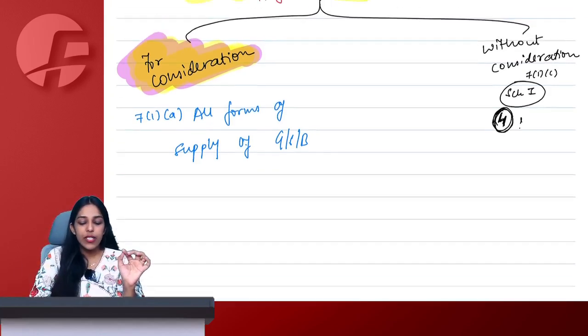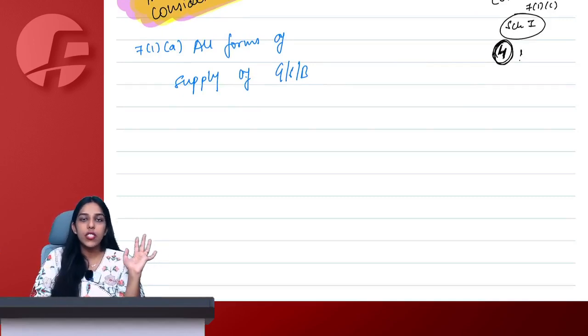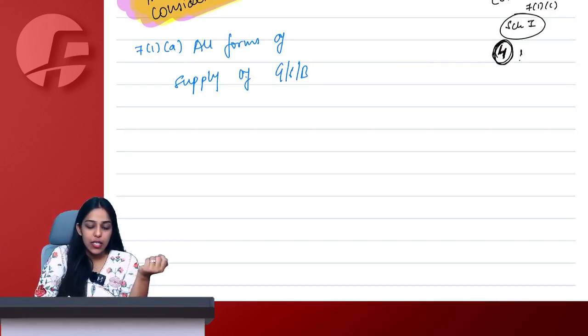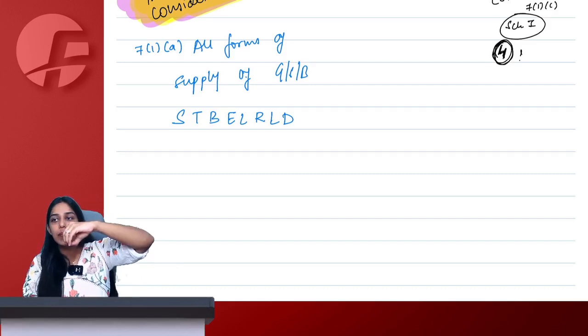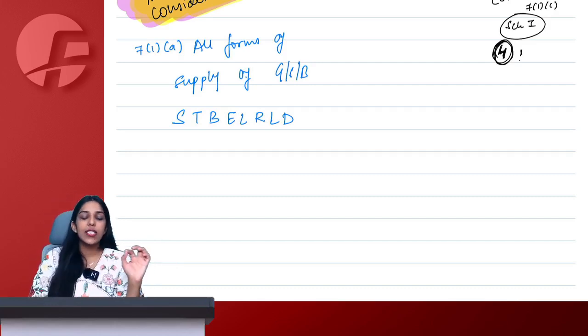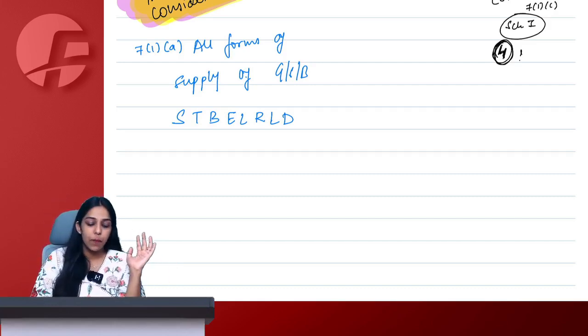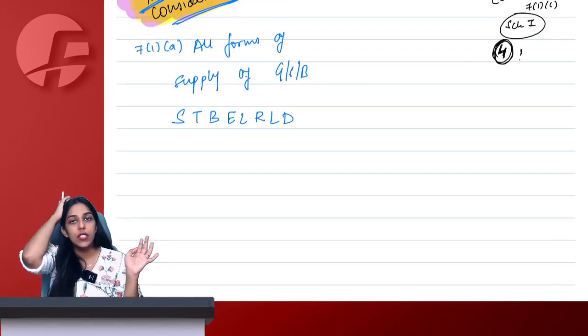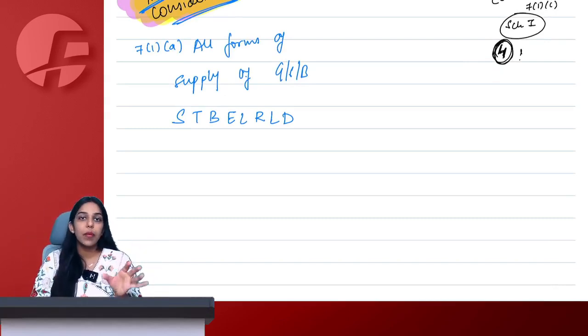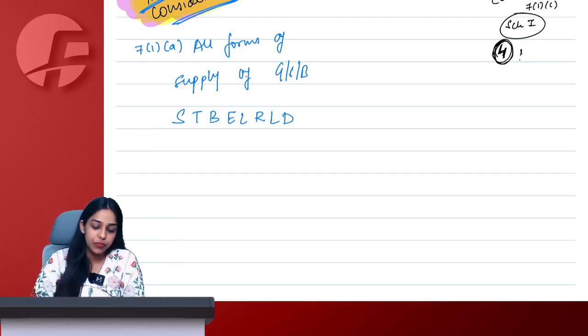Very simple. So we say all forms of supply of goods, services or both, such as sale, transfer, barter, exchange, license, rental, lease, disposal, etc. Everything comes under a single umbrella term named supply. Whatever you are doing for consideration, be it any form of supply of goods, services or both. What could be the possible forms? Sale, transfer, barter, exchange, license, rental, lease, disposal, everything is supply only.